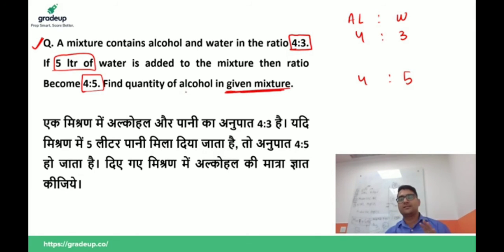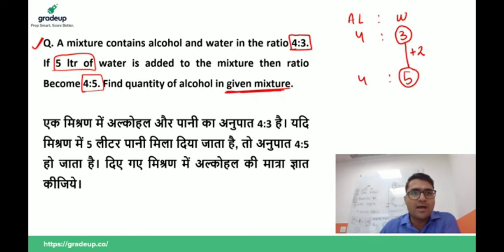So guys, since the water is added, the alcohol should be the same, and here the alcohol is already the same, so we don't need to make it equal. Initially the water was 3 unit, now the water is 5 unit, so water increased by 2 units, and in this question water increased by 5 liter, so 2 units is equal to 5 liter.